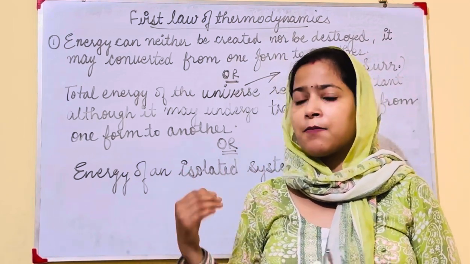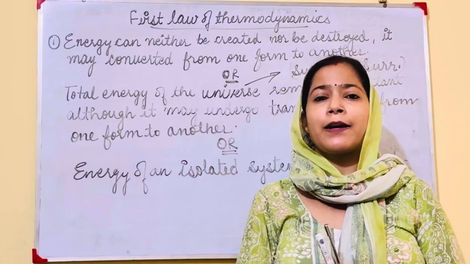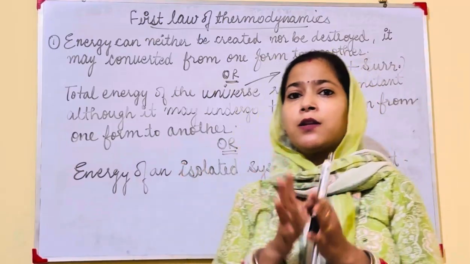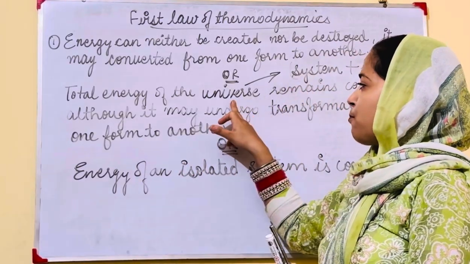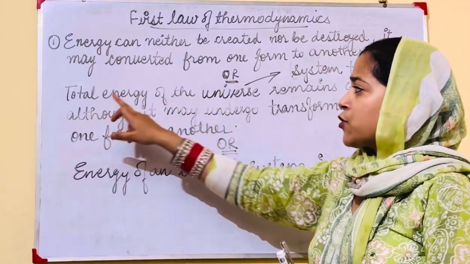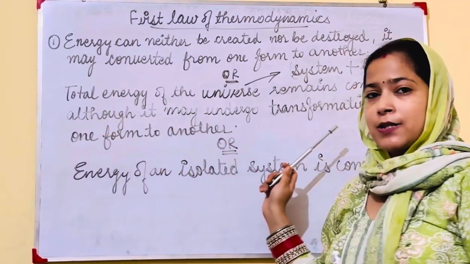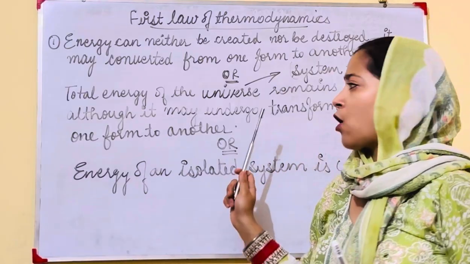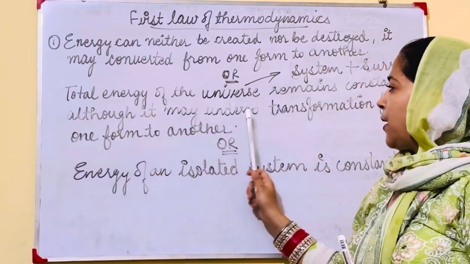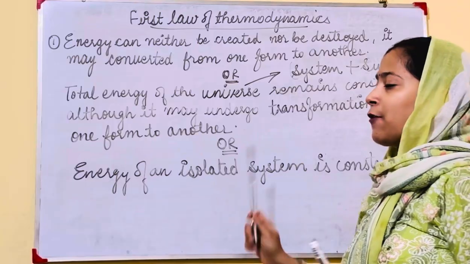Rest of all things around that is the surrounding. Together these both terms make the universe. So total energy of the universe remains constant, although it may undergo transformation from one form to another.